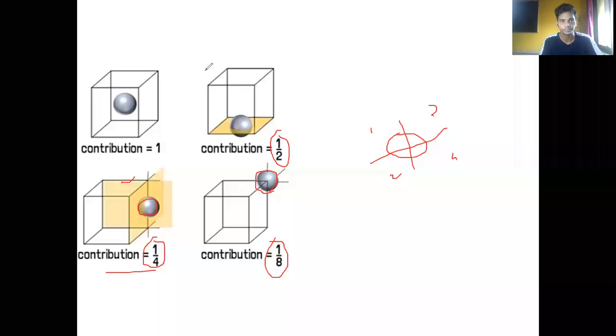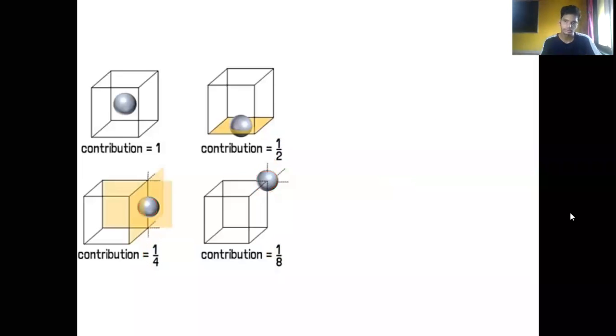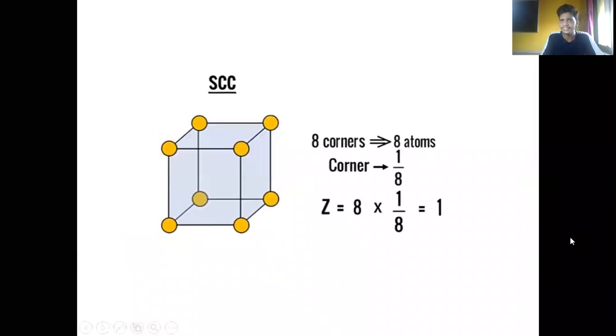Okay, so let's talk about the next thing, that is SCC. SCC stands for simple cubic cell. Now let's talk about Z. What is Z? The number of atoms present in the cell is considered as the Z number. So let's calculate here.